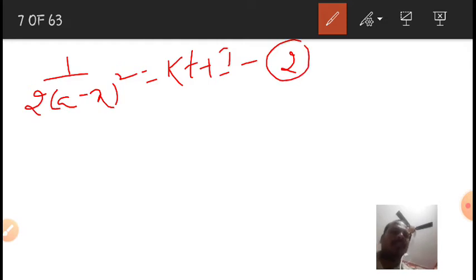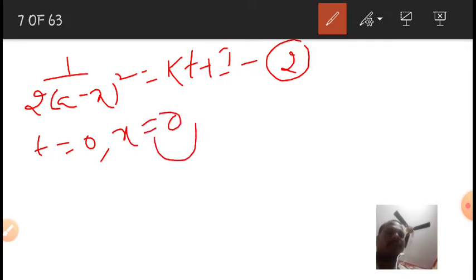To find out this I value, we have to use the initial conditions of the reaction. That is, when t is equal to 0, x is equal to 0. So I am putting these values in equation 2.